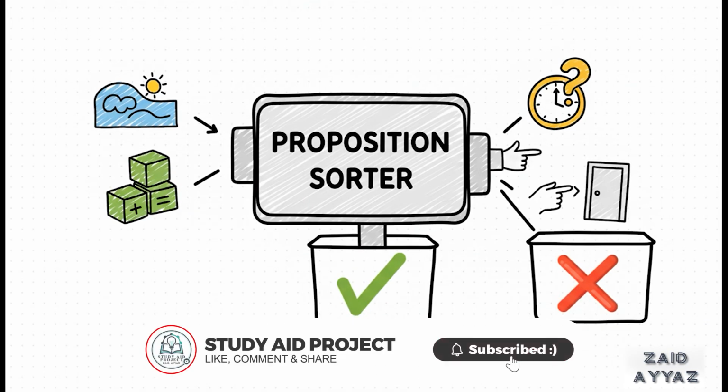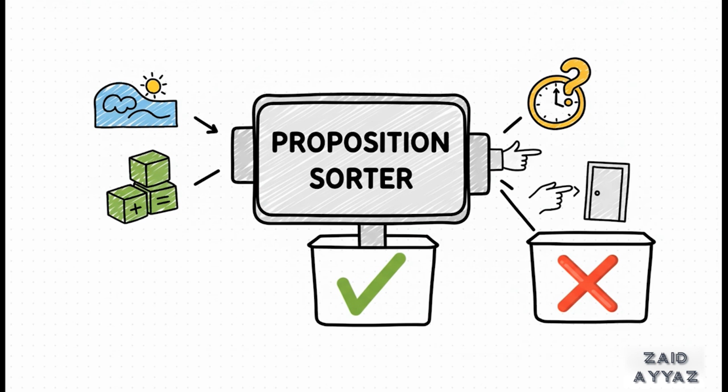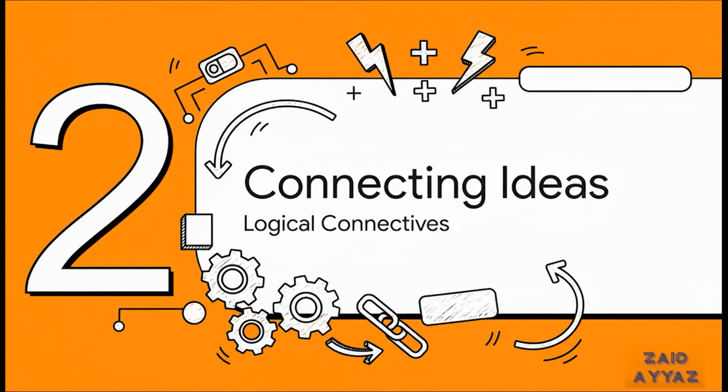For example, "the sky is blue" is a proposition. We can look outside and verify if it's true or false. "2 + 3 = 5." That's a proposition too. And hey, it happens to be true. But what about a question like, "what time is it?" Or a command, "please close the door." See? You can't answer true or false to those. So they are not propositions. Simple as that.